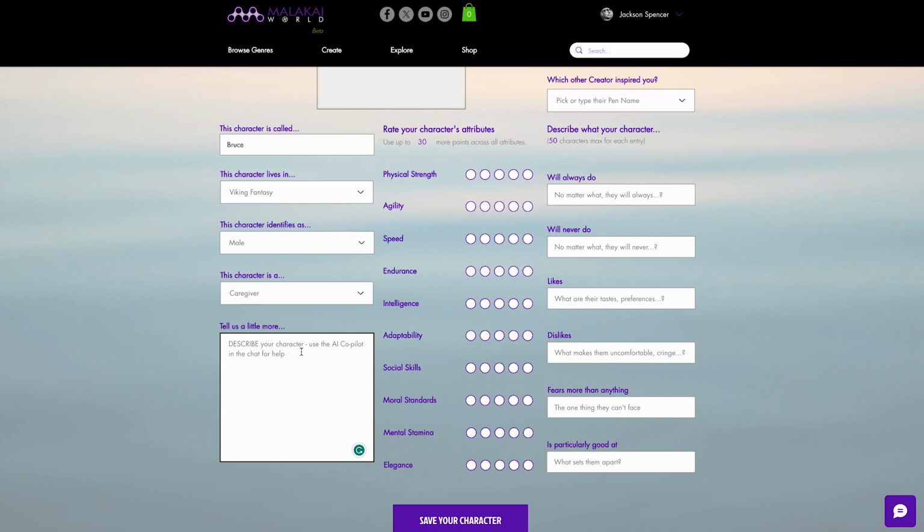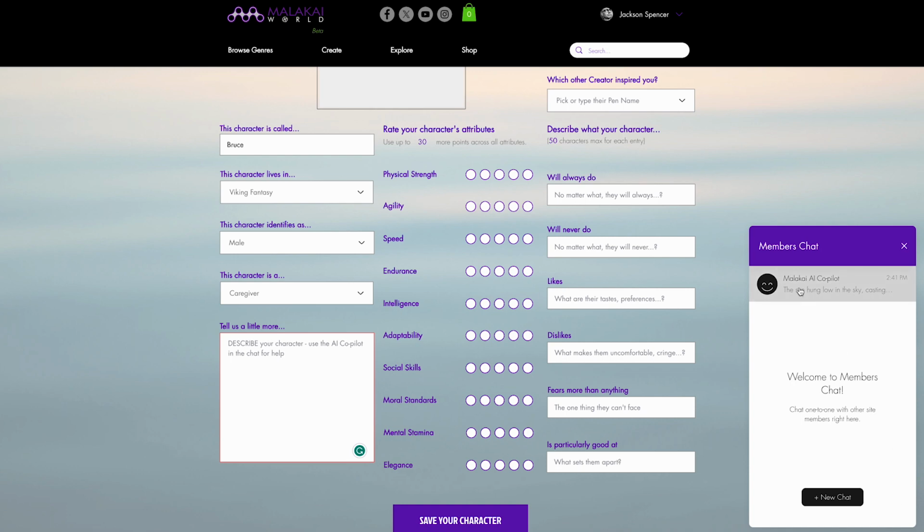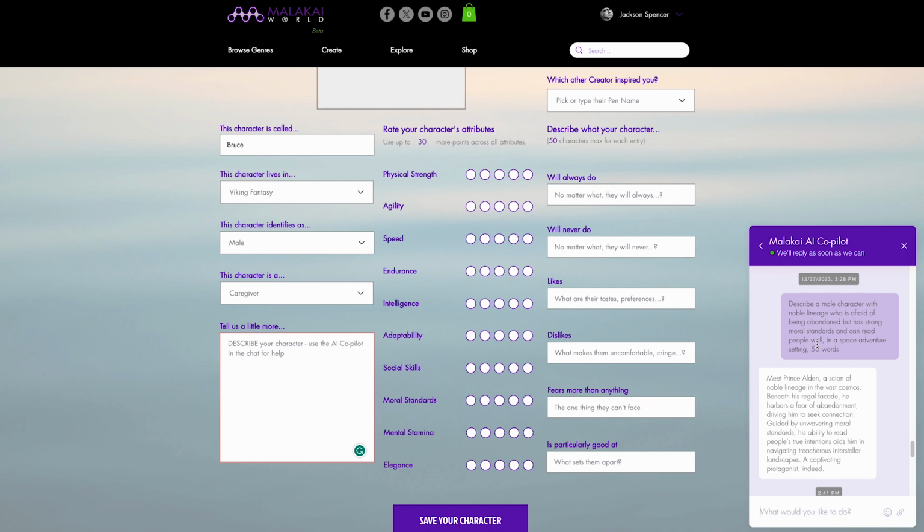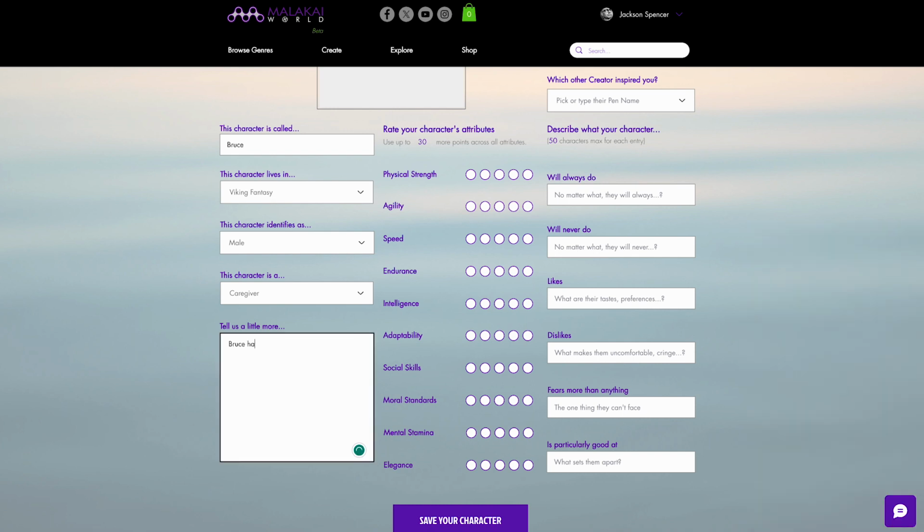Now, here is where you can use the AI Copilot in the chat. You open the chat in the bottom of the screen and you go to the Malakai AI Copilot. Here, for example, is a request I made to describe a male character with a few attributes and asking for 50 words. This is what the AI gave me. Now, as you can tell, it's pretty good for a character description. I do encourage you to adapt what the AI gives you to make it your own, so your voice can stand out. If you feel that you can describe your character directly, then go ahead and do so. We're going to make a quick example, and then we're going to move to the character's attributes.